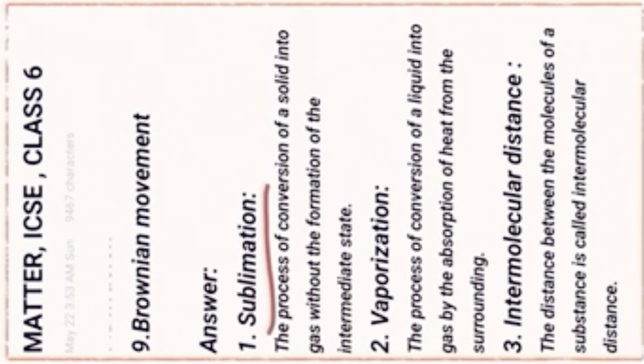Next, vaporization. The process of conversion of a liquid into gas by the absorption of heat from the surroundings. Next, intermolecular distance. The distance between the molecules of a substance is called intermolecular distance.